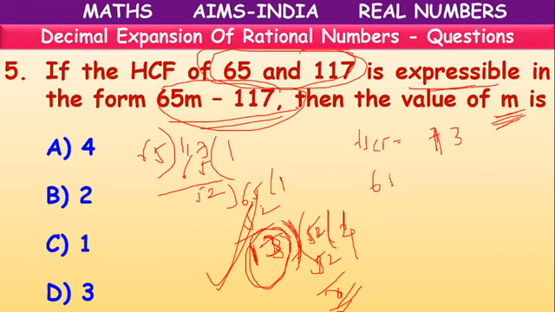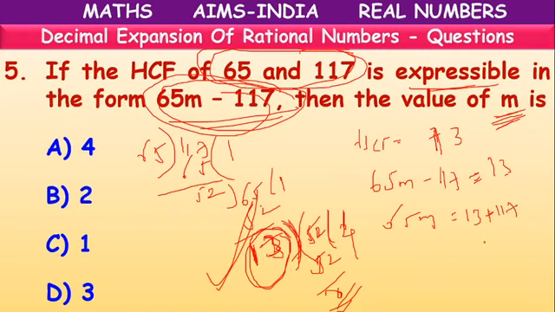But what are they giving? HCF value 65m minus 117 is equal to 13, because they have given that this is equal to HCF. So 65m equals 13 plus 117, as 117 goes to the right-hand side and becomes plus 117.